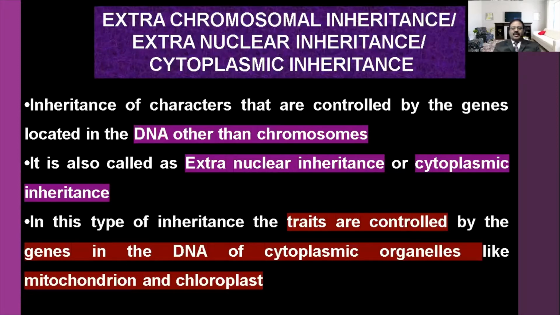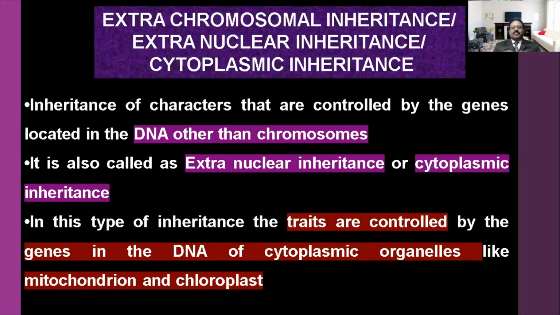Cytoplasmic inheritance means that the trait, that character, is controlled by a gene in the DNA of some cytoplasmic organelle. Do you understand? The cytoplasmic organelle having a particular DNA, they only control the characters. What organelles have this type of chromosome? Mitochondria and chloroplast.